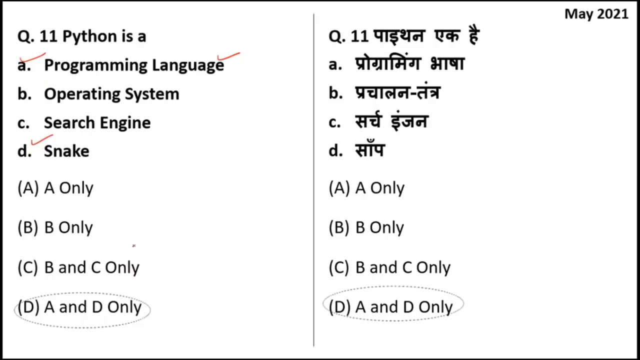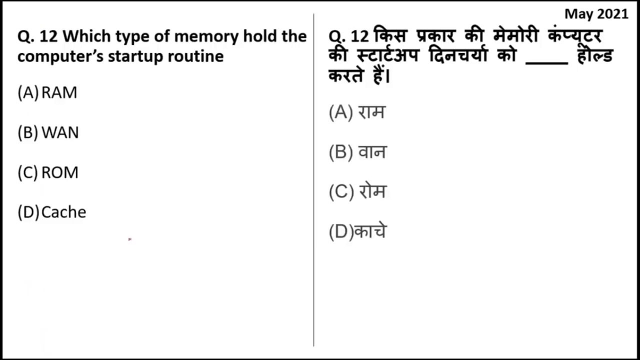Okay, next question. Which type of memory holds the computer startup routine? When the computer starts, which memory is responsible, which has all the information about the computer startup? That is ROM. ROM stands for read only memory. There is a program called BIOS embedded inside the ROM. It means basic input output system. It has all the information about booting.